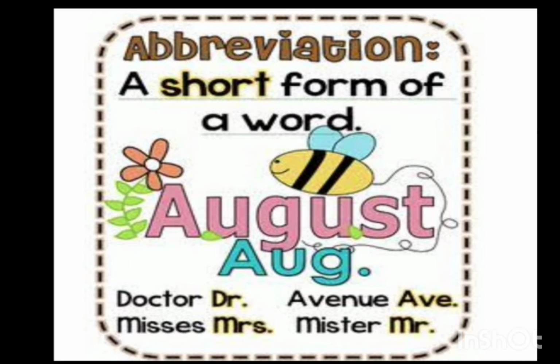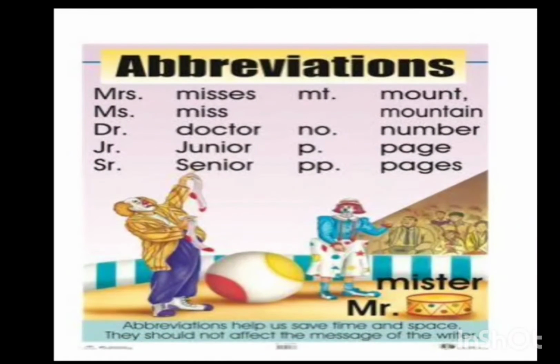Now, for the word August, we use AUG as the abbreviation. For the word doctor, we use the first letter D and the last letter R. DR is the abbreviation of the word doctor. And MR, it is the short form of Mr. Now let us see more examples. Junior, the first capital letter J and the last letter R, we use JR for junior.